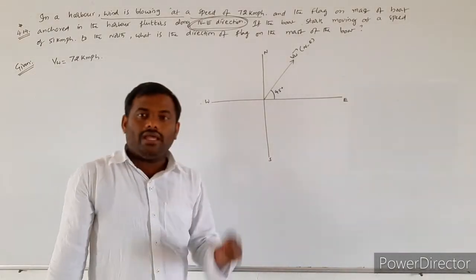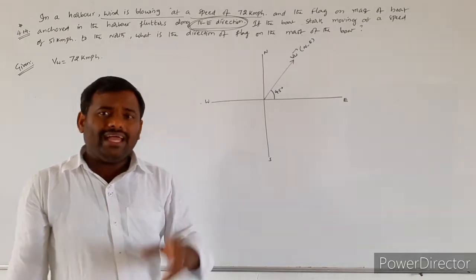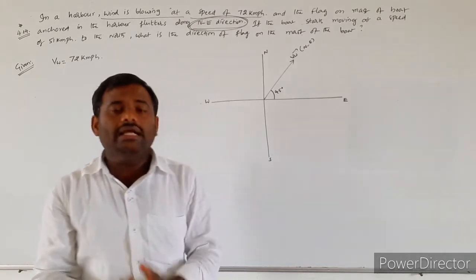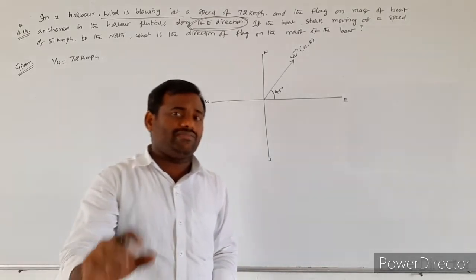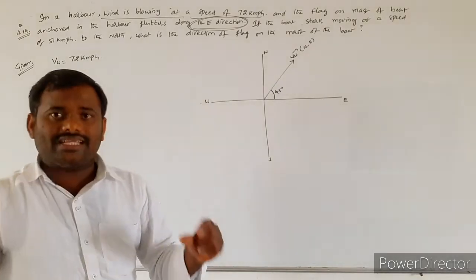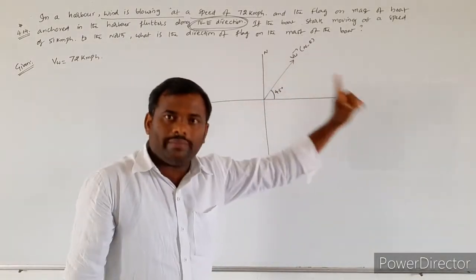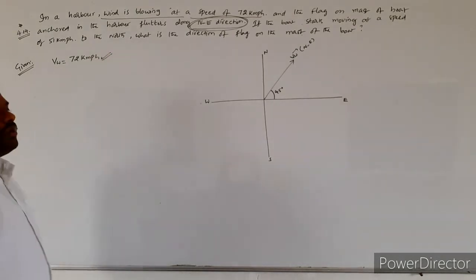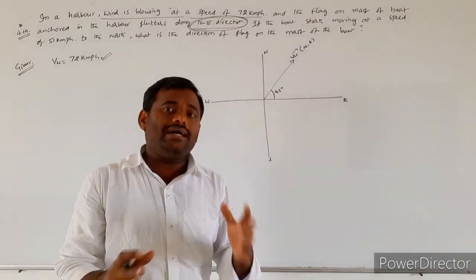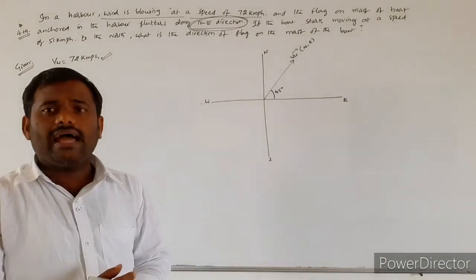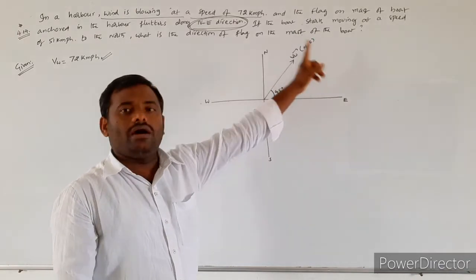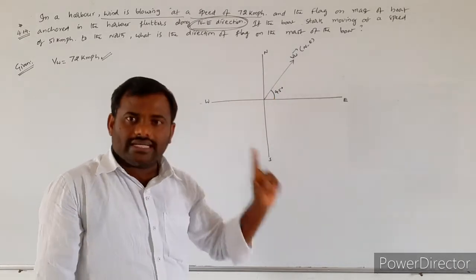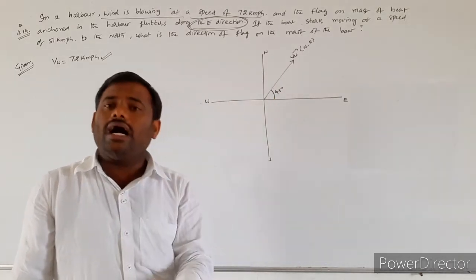So the flag will initially flutter in the direction of the wind, whenever the boat is in the state of rest. The velocity of the wind is 72 km per hour. Due to that velocity, the flag flutters along the northeast direction. Northeast means it makes an angle of 45 degrees with respect to either east or north.